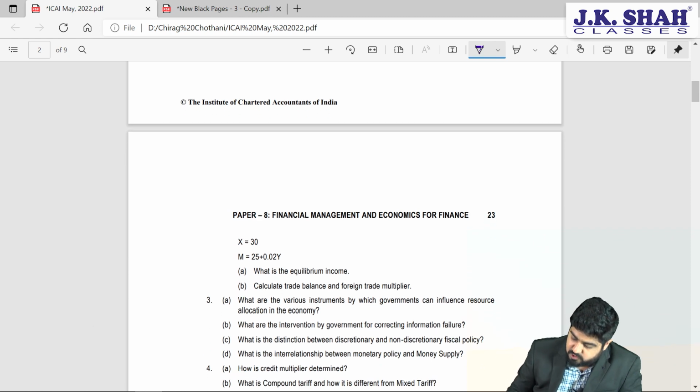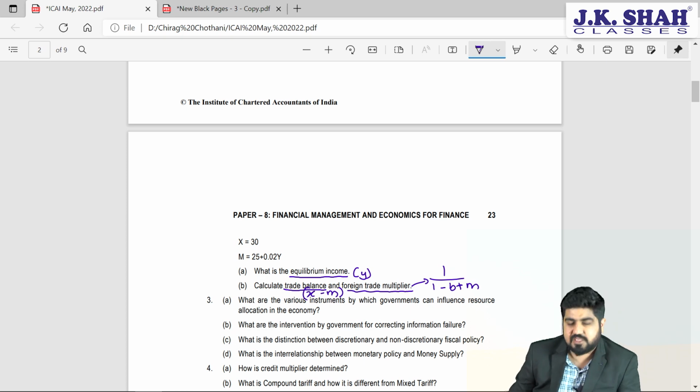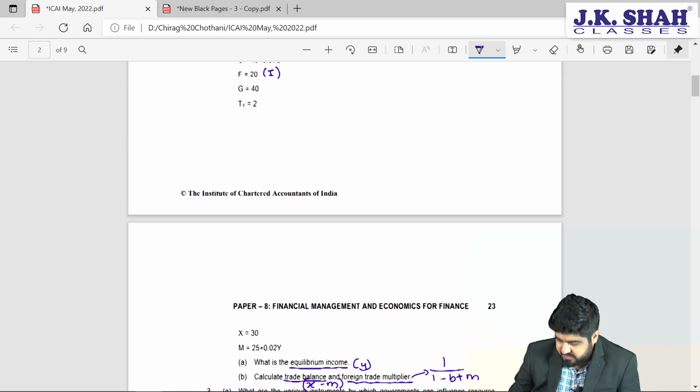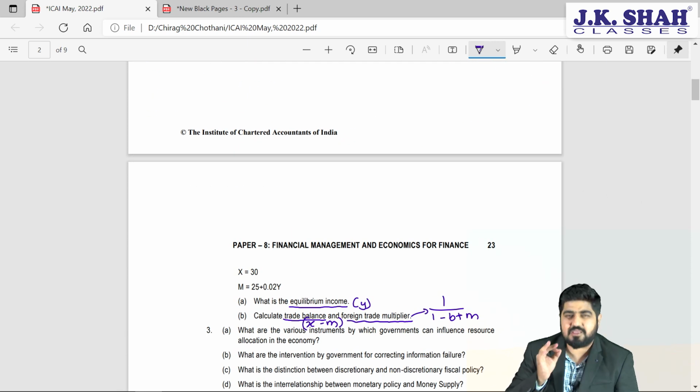Now they have asked us what is the equilibrium income, so calculate Y. Then they have asked what is the trade balance. Trade balance is nothing but exports minus imports, which is net exports. And what is the foreign trade multiplier? You know the formula already: 1 divided by 1 minus B plus M, which we will calculate. But let's not jump to the last part first. Let's start with equilibrium income.